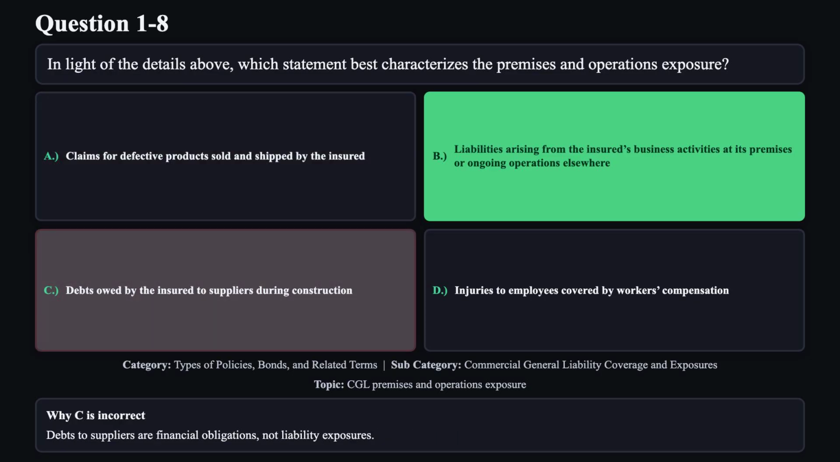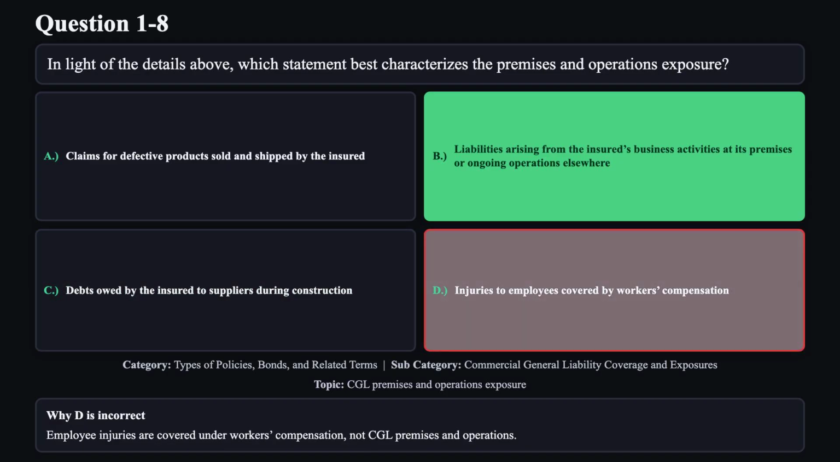Reason C is not correct. Debts to suppliers are financial obligations, not liability exposures. Reason D is not correct. Employee injuries are covered under workers' compensation, not CGL premises and operations.